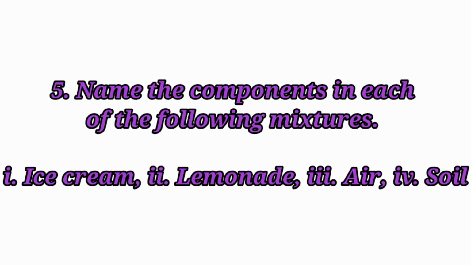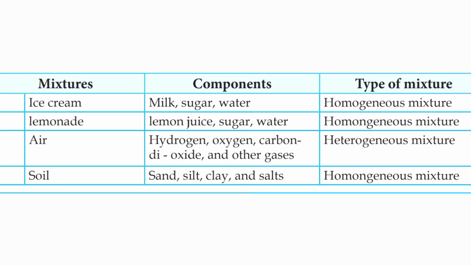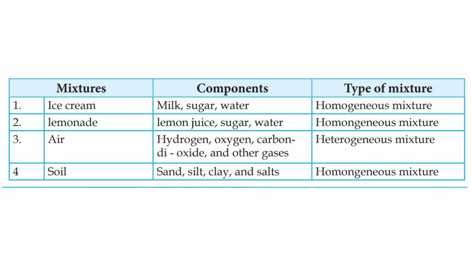Fifth question. Name the components in each of the following mixtures: ice cream, lemonade, air, soil. Mixtures, components, type of mixture. Ice cream. Components are milk, sugar, water. Type of mixture, homogeneous mixture. Lemonade. Components, lemon juice, sugar, water. Type of mixture, homogeneous mixture.